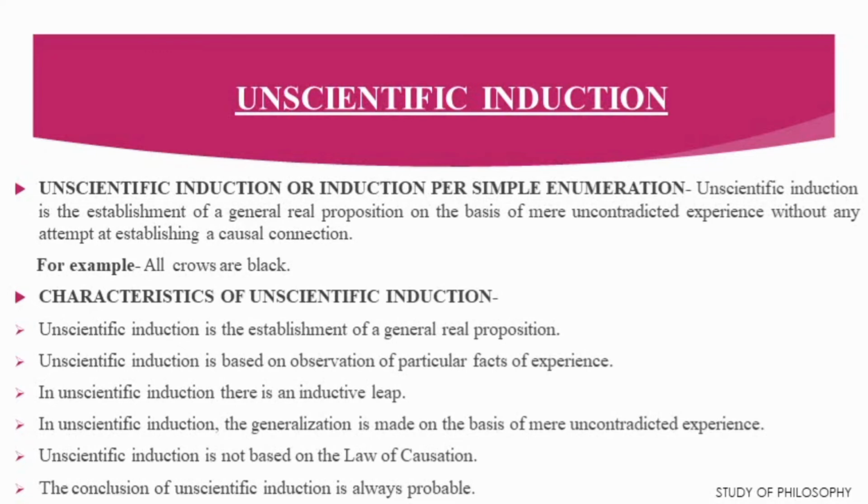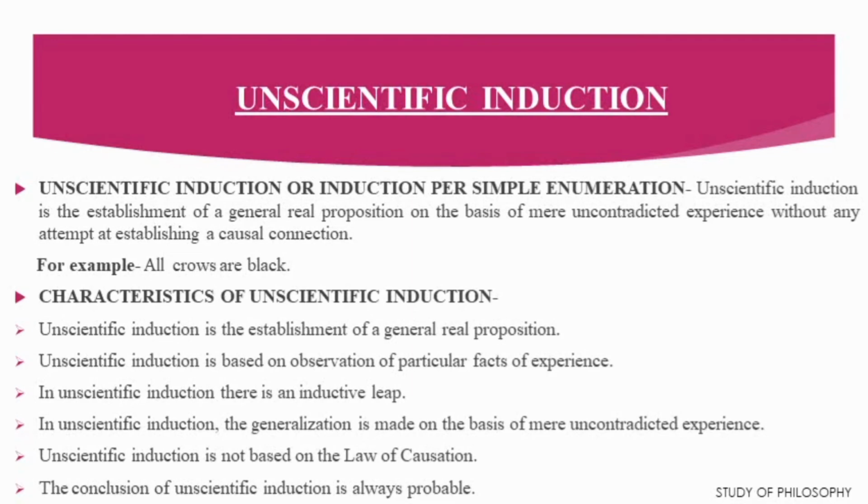If we analyze the definition of unscientific induction, then we find certain characteristics of it. Number one, unscientific induction is the establishment of a general real proposition.